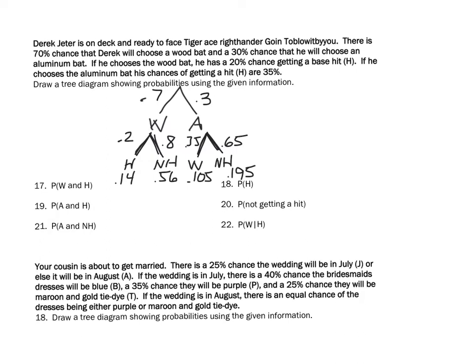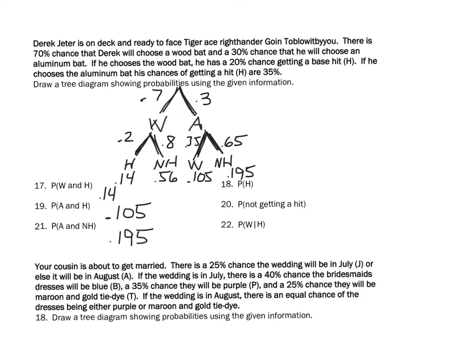And then answering the questions, wood and a hit would be 0.14. That's the first one right here. Aluminum and a hit would be 0.105. Aluminum and not a hit, again, these are ands, so these are being multiplied together, 0.195.